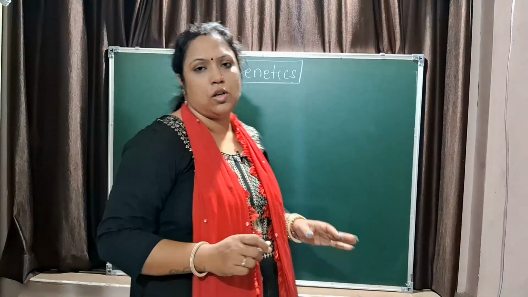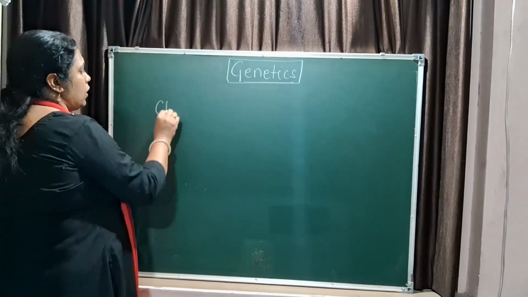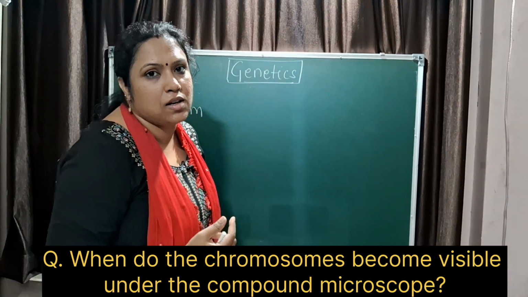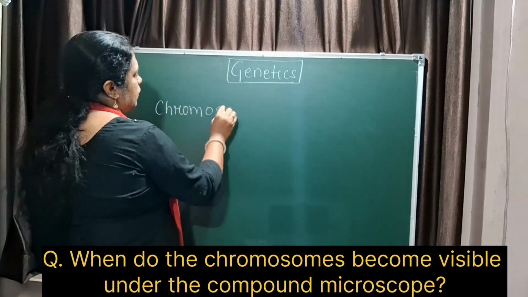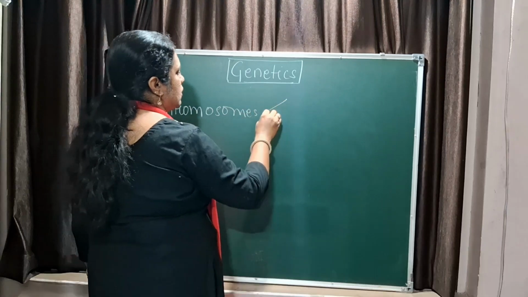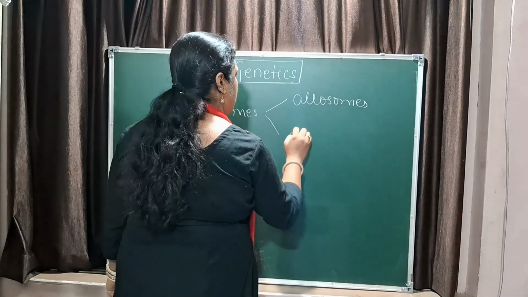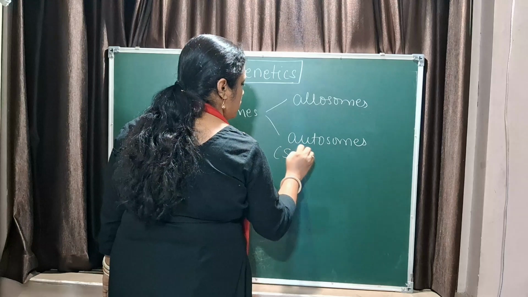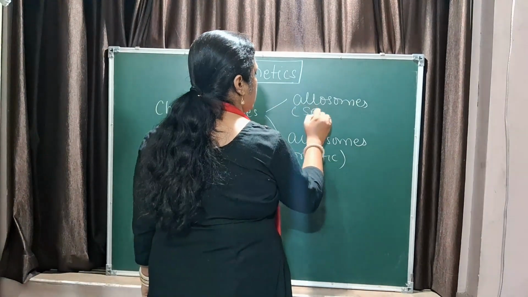Let me clear the board. Genotype, phenotype is clear to you. We have already discussed chromosomes in the second chapter, but still, what are chromosomes? When are these chromosomes visible to us under a microscope? In a simple microscope, in your school microscope. You know that there are two types, allosomes and autosomes, correct? Autosomes are the somatic chromosomes, common in male and female, and allosomes are the sex chromosomes.